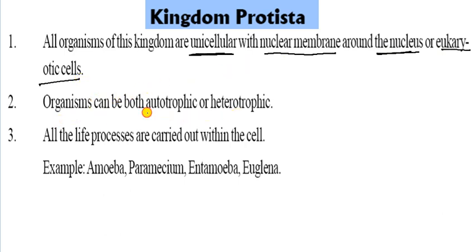Organisms can be both autotrophic and heterotrophic. That means they can make their own food, or they cannot make their own food and depend on others. Now third one, all the life processes are carried out within the cell.